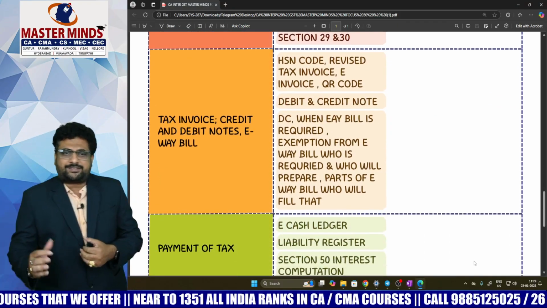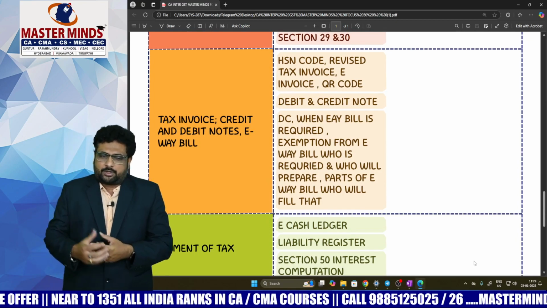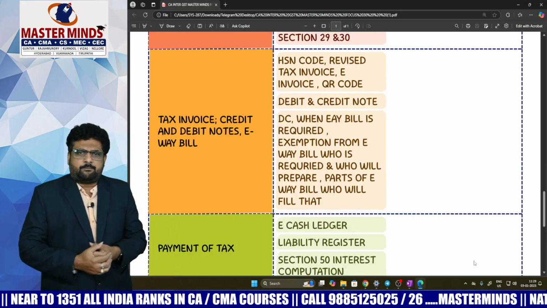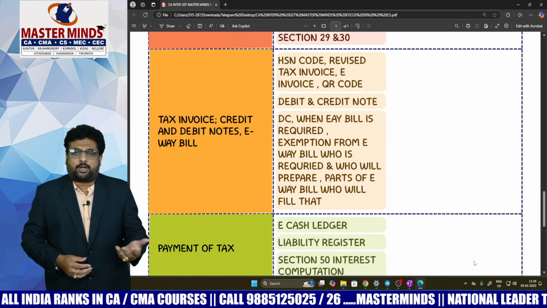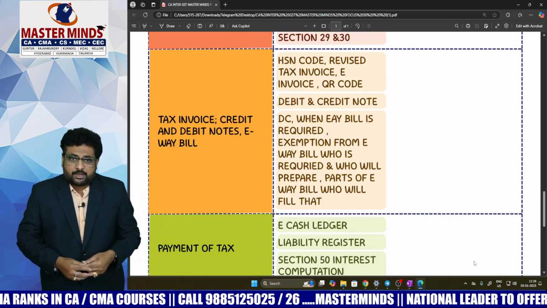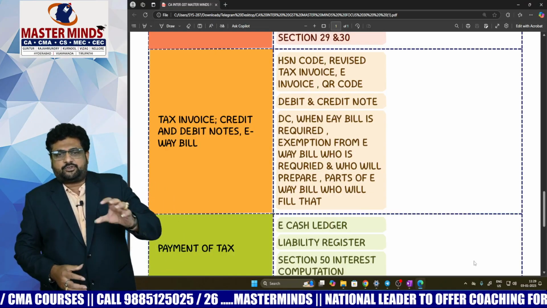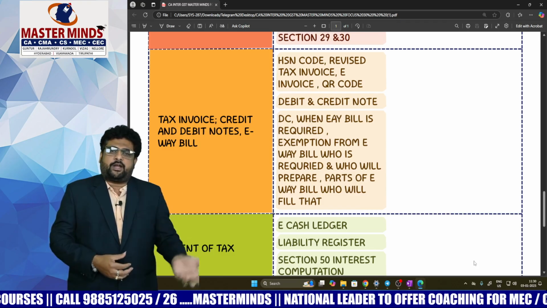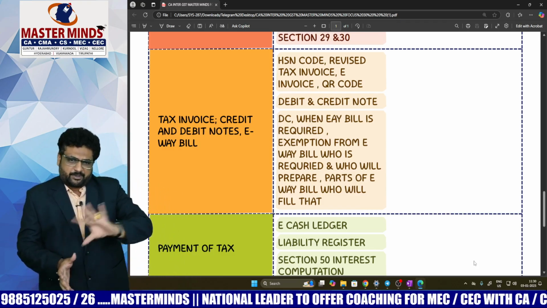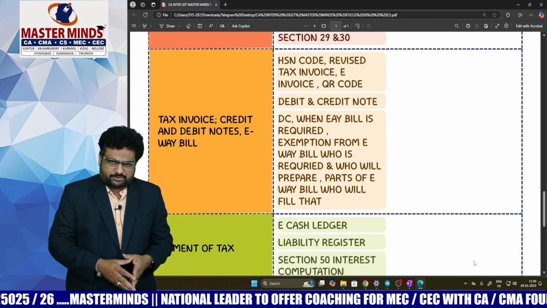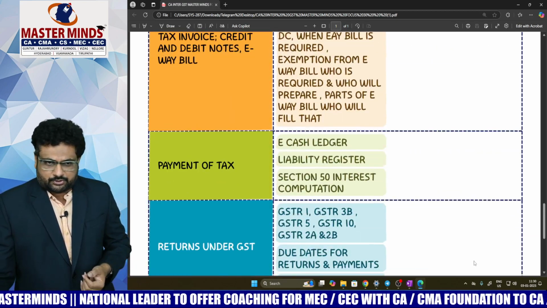And with respect to tax invoice, debit notes and credit notes and e-way bill, what are the important areas we need to keep focus on? HSN code, revised tax invoice, e-invoice, QR code, debit and credit notes, delivery challan, when e-way bill is required, exemption from e-way bill, who is required to generate the e-way bill, who will prepare the parts of e-way bill, like who will prepare Part A, who will prepare Part B. All these points are important in the tax invoice, debit notes and credit notes concept.